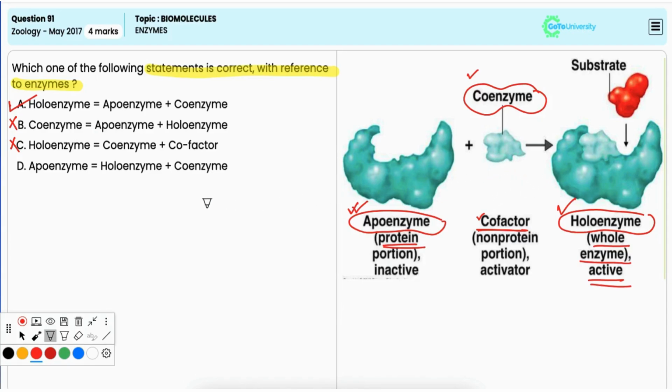Option D, apoenzyme is equal to holoenzyme plus coenzyme. This is also incorrect because an apoenzyme is an inactive protein part of the enzyme, not a combination of holoenzyme and coenzyme.